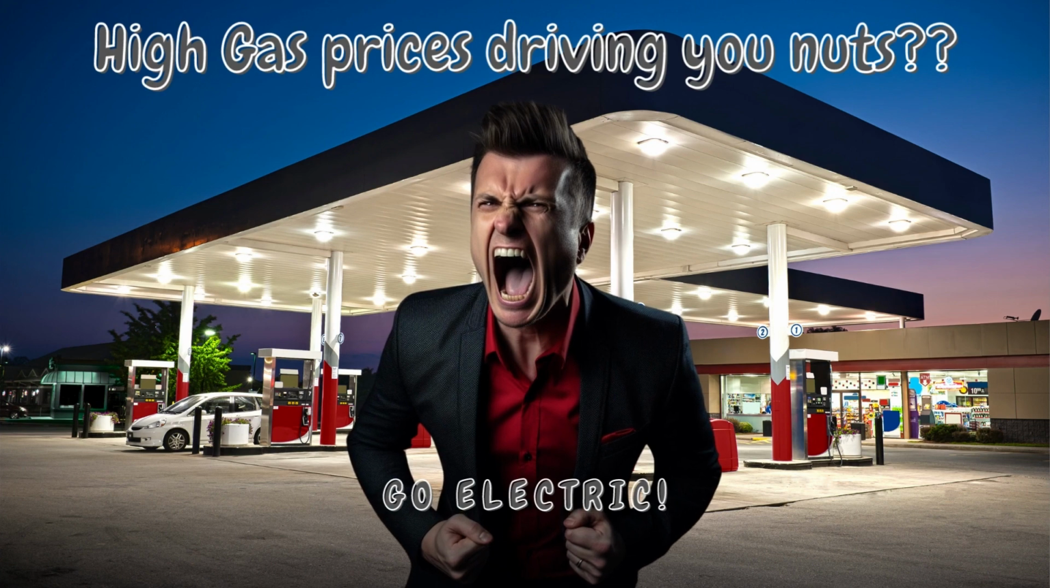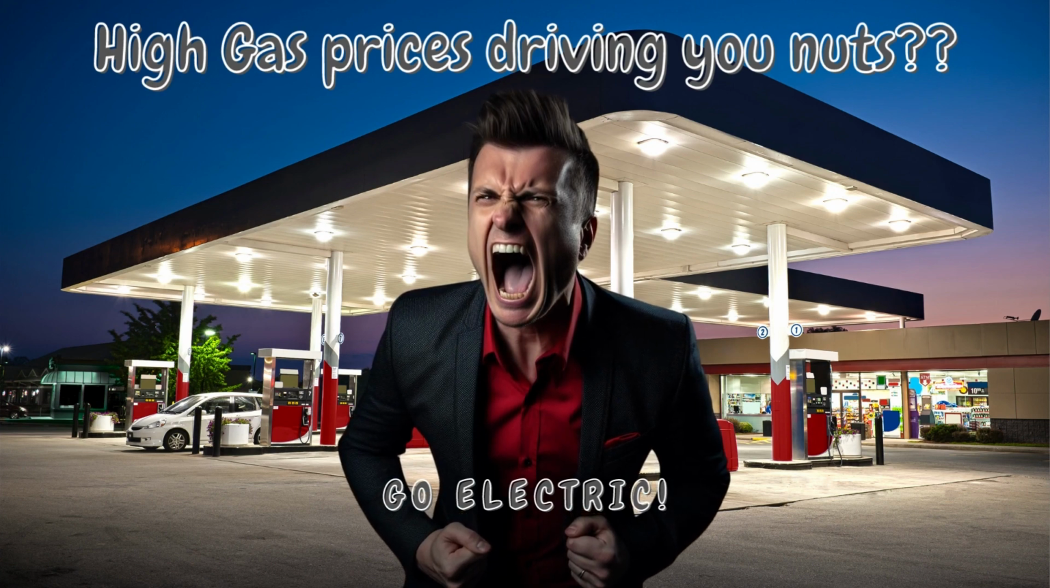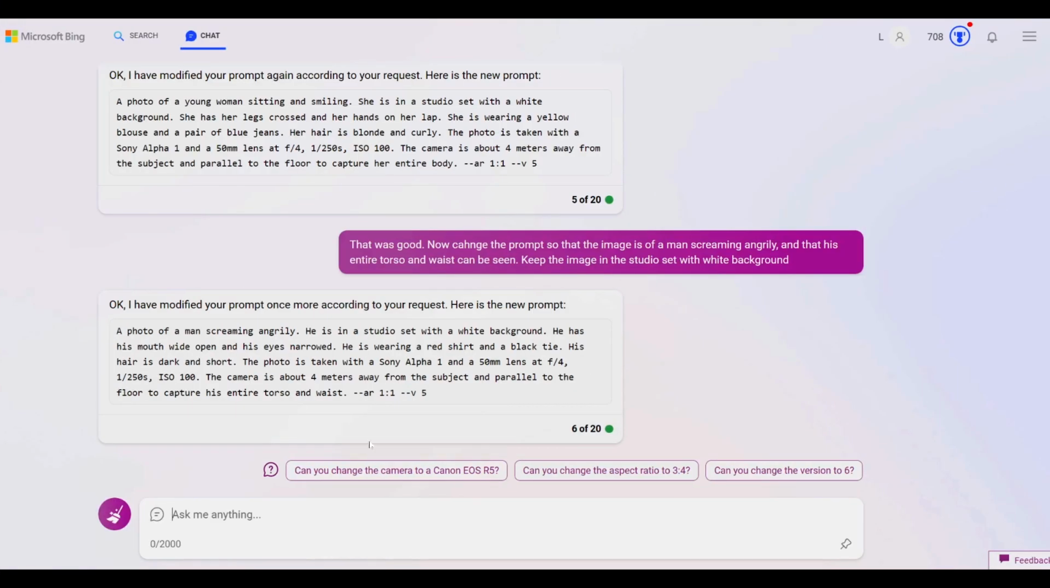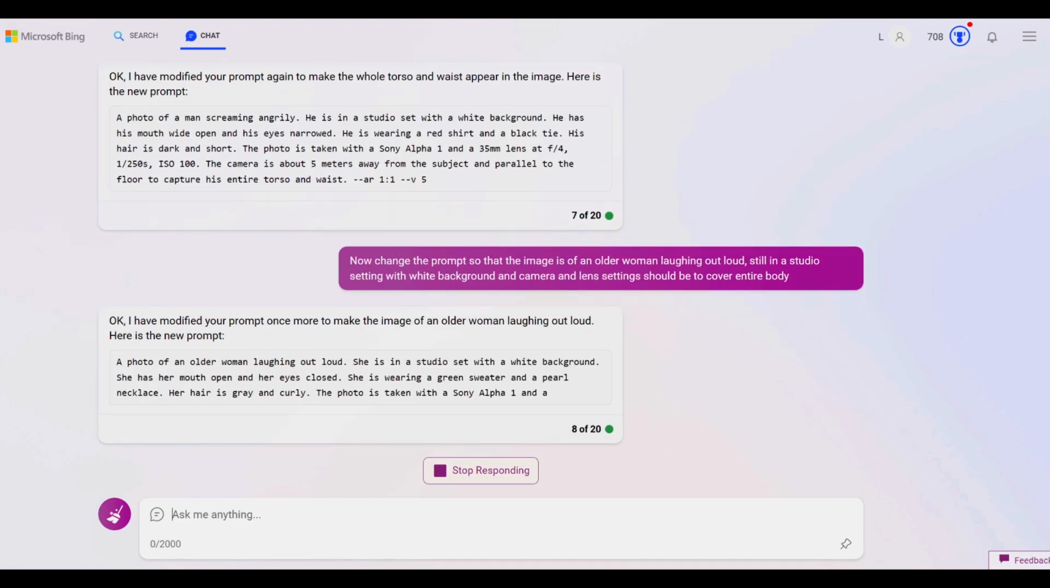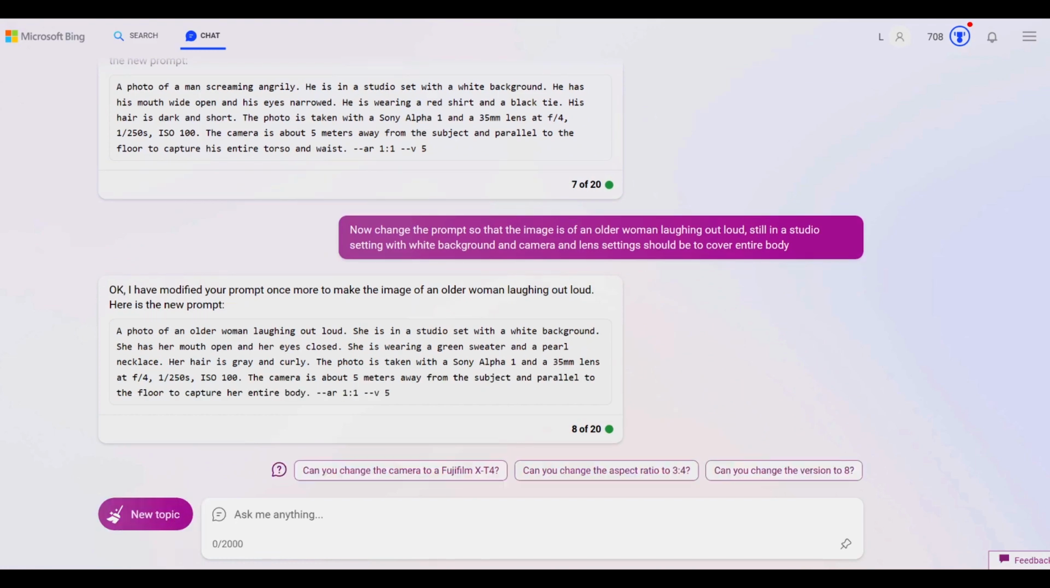That is something that drives anyone insane. Next, I asked Bing to change the prompt again because I wanted to generate an image of an elderly woman laughing. I requested that the image be kept in the studio setting with a white background, and that the camera and lens settings be adjusted so that the image included the entire body. Let's take a look at the results.